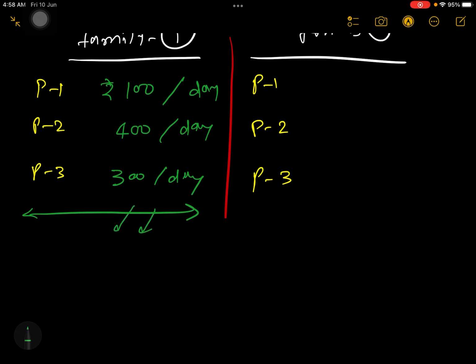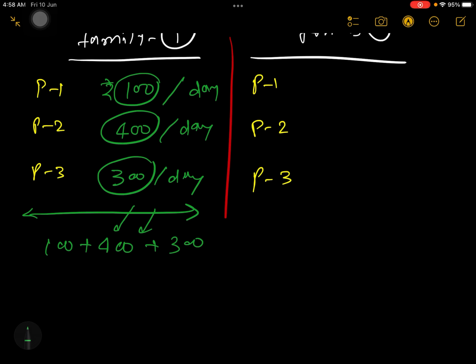So in this house, every day how much money is coming in as income? You will add all the three incomes. So 100 plus 400 plus 300 is going to be 800 rupees. So this family is earning 800 rupees every day because of these three family members.